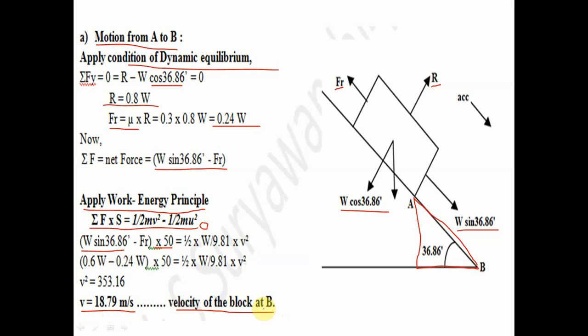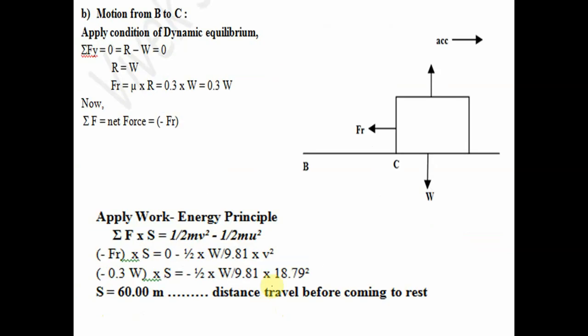Understand? Now next is the motion from B to C. So from B to C what happened? Now there is no driving force, and the acceleration is again towards the right.